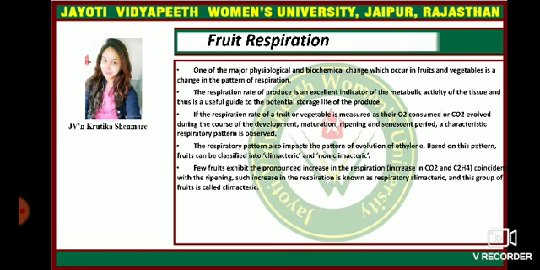If the respiration rate of a fruit or vegetable is measured as O2 consumed or CO2 evolved during the course of the development, maturation, ripening, and senescent period, a characteristic respiratory pattern is observed. The respiratory pattern also affects the pattern of evolution of ethylene. Based on this pattern, fruits can be classified into climacteric and non-climacteric. A few fruits exhibit a pronounced increase in respiration, CO2 and C2H4 coincident with ripening. Such an increase in respiration is known as respiratory climacteric, and this group of fruits is called climacteric.